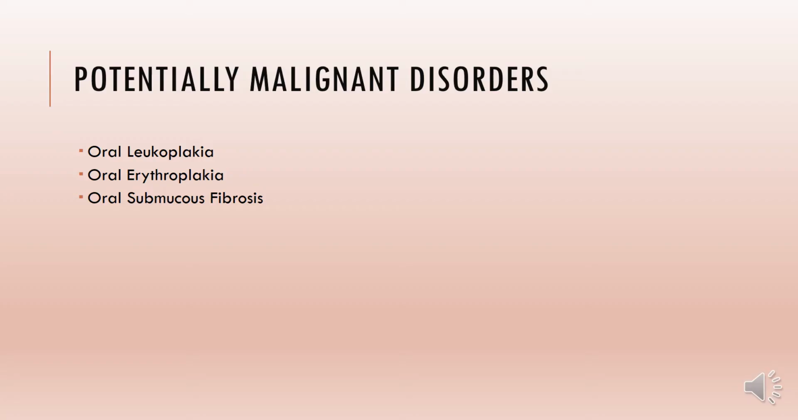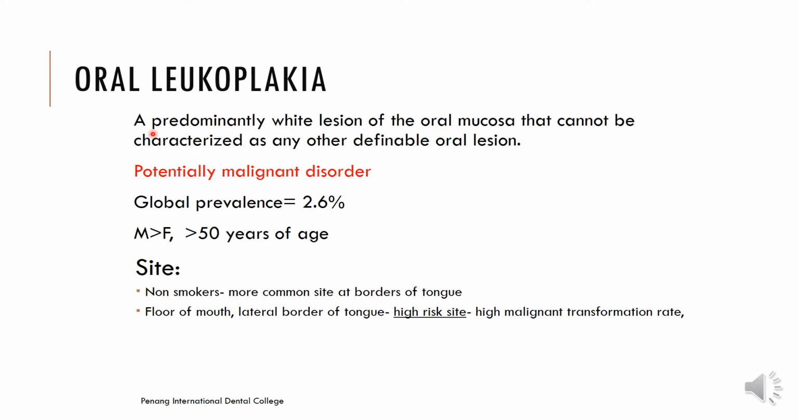So let us first look at potentially malignant disorders, which could manifest as red or white lesions in the oral cavity, or a combination of mixed red and white lesions in the oral cavity. Under this subheading, we'll be looking in detail at oral leukoplakia, oral erythroplakia, as well as oral submucous fibrosis. So let's start with oral leukoplakia.